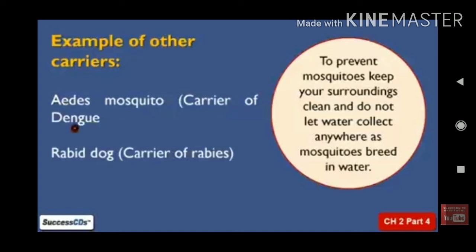If you are throwing empty cans and empty coconut shells onto the road, and there is any rain, the rainwater gets stored in the coconut shells, empty cans or empty tires. So in the stagnant water the mosquitoes breed. So we should see that there is no stagnant water at all.